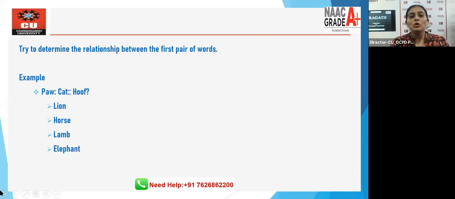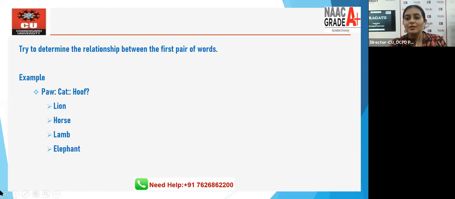How do I understand that this could be the right answer? How do I predict that this could be the right answer? And how do I actually give the right answer? First, we need to determine the relationship between the first pair of words. So if I talk about this example in front of you, look at it properly. Paw is to cat. Hoof is to what?